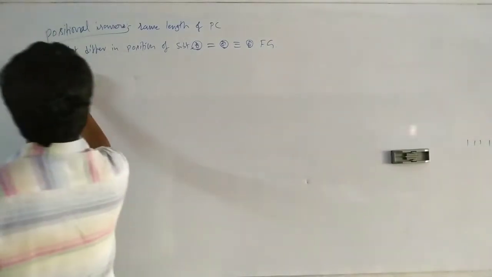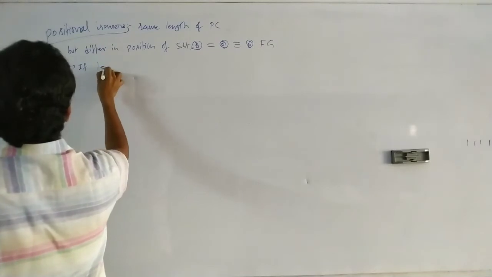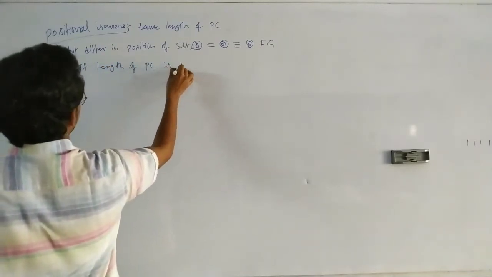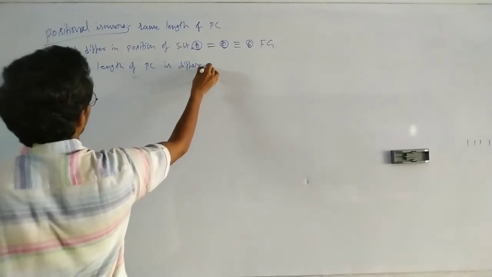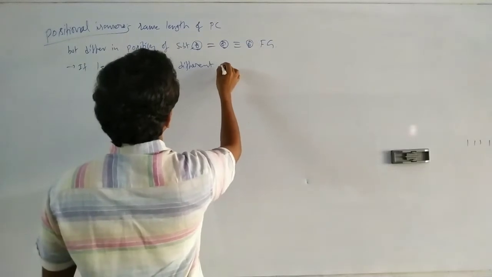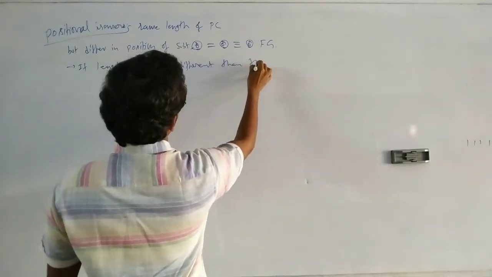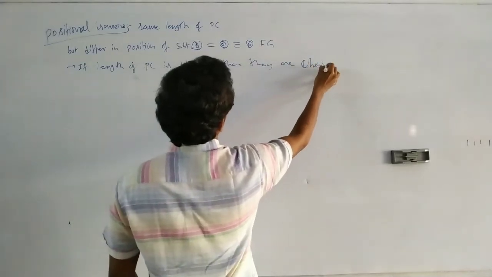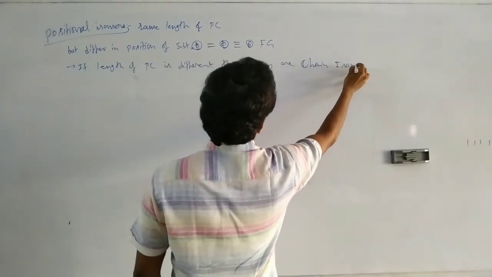If the length of the parent chain is different, then they are chain isomers.